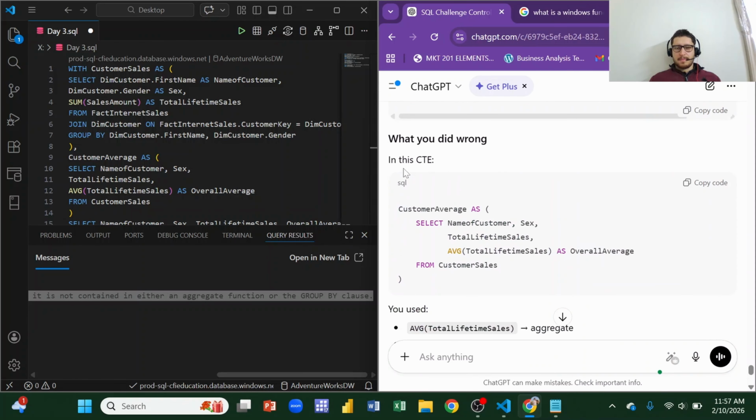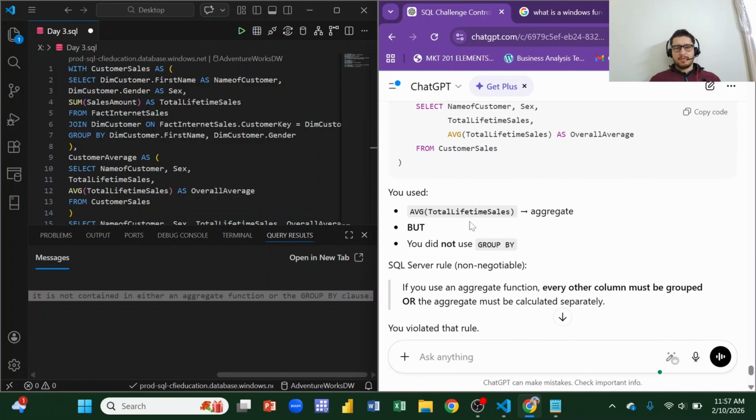What you did wrong in this CTE: customer sales, name of customer, sex, total lifetime, and the overall average customer sales. You used average, a total aggregate, but you did not use group by.